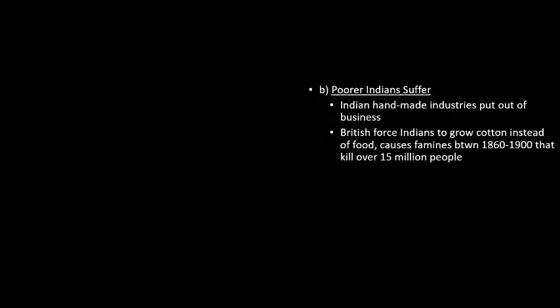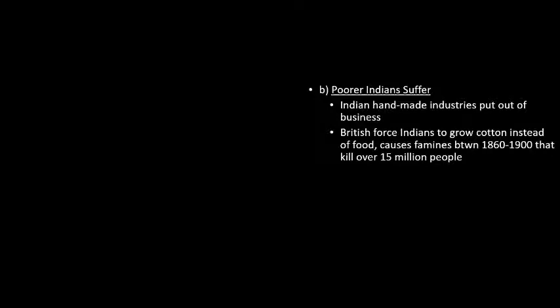British guys are going to use India to grow cotton. Now, I want you to remember this when you talk in APUSH, because there's a time period during the Civil War where Great Britain thinks about joining the American South and backing them up in the American Civil War. Why? Because Great Britain got tons of cotton from the American South. But you know what? The British don't join the American South. Instead, they stay out of the American Civil War completely because they're going to switch to getting all of their cotton from India. Okay? So, the British are going to force Indians to grow cotton instead of food.